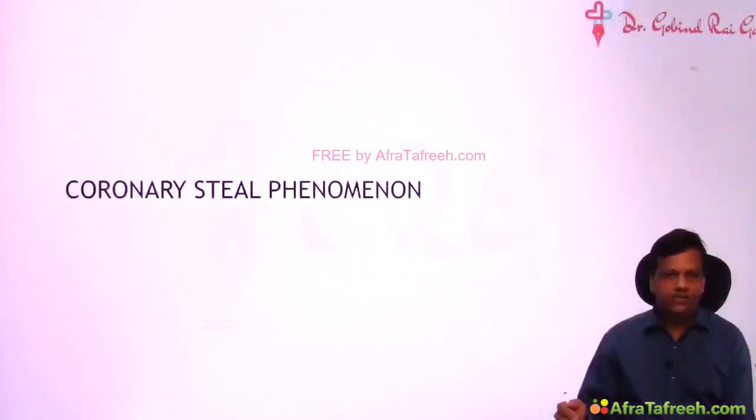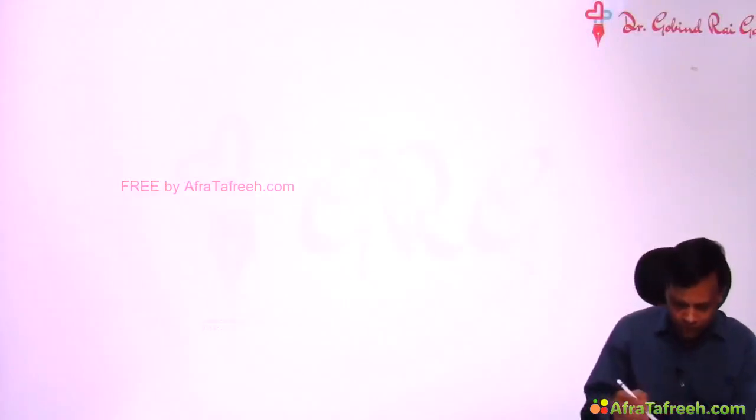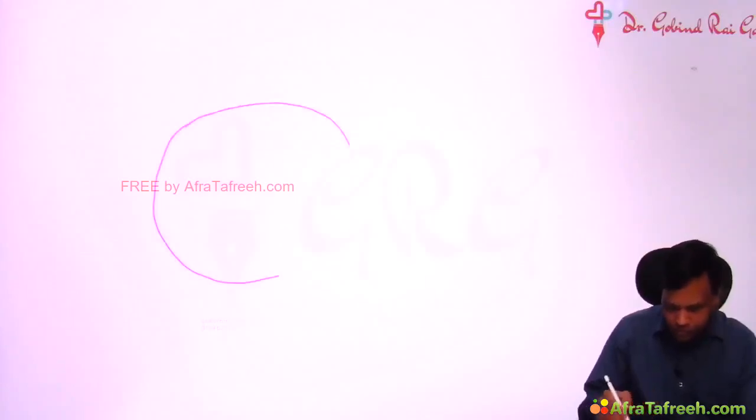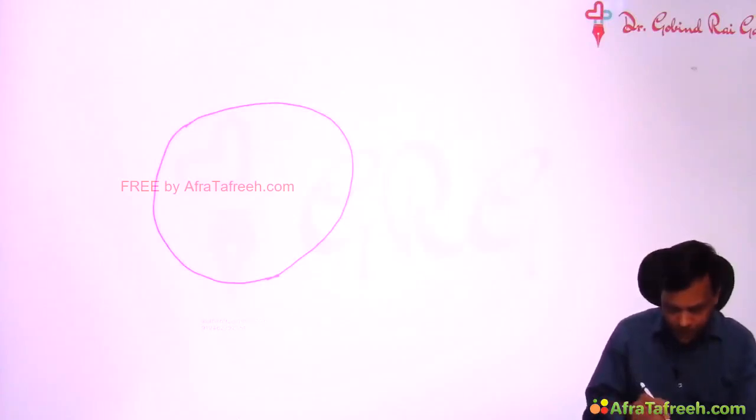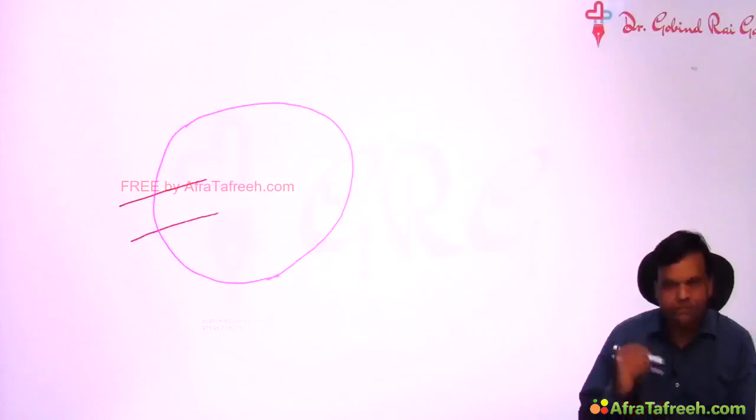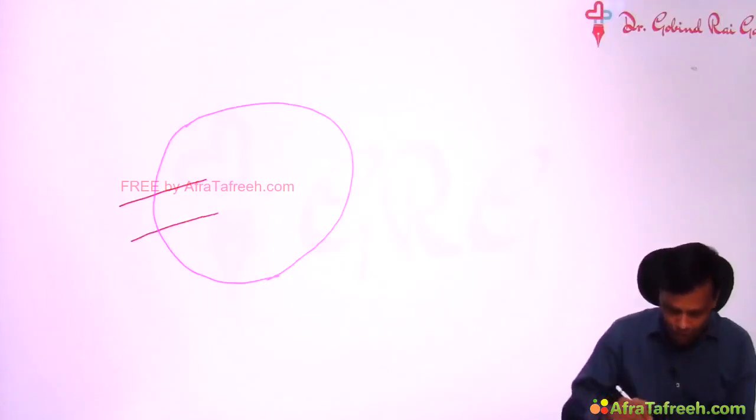Now we will discuss a phenomenon called the coronary steal phenomenon. To understand this phenomenon, first we will discuss a basic thing. Suppose this is some portion of the heart which is supplied by a coronary artery. This is the main coronary artery. The coronary artery divides into branches, which further divide into branches.